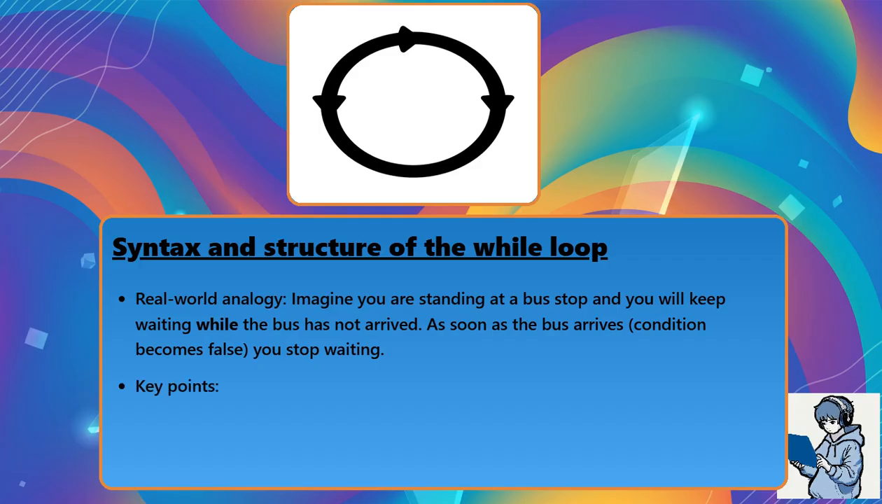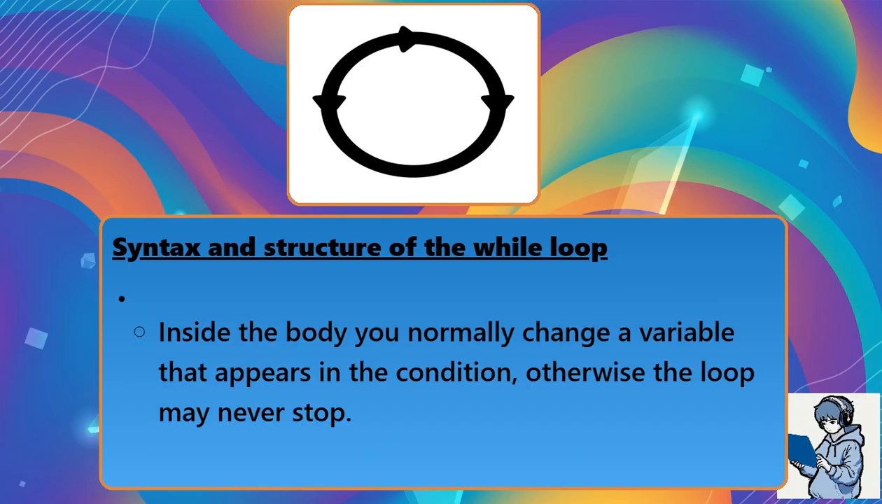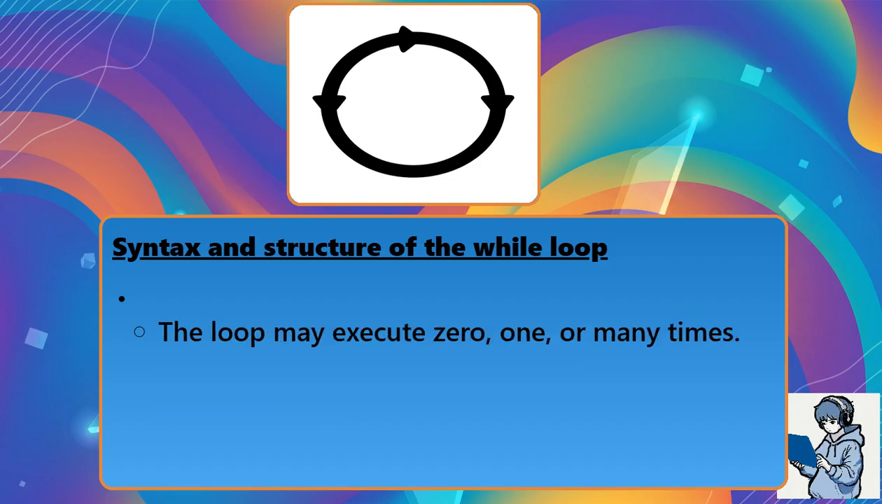The key points: the condition must be a Boolean expression. Inside the body, you normally change a variable that appears in the condition. Otherwise, the loop may never stop. The loop may execute 0, 1, or many times.